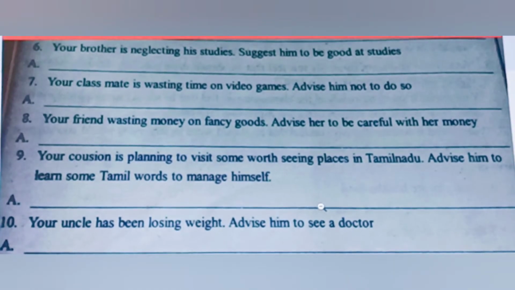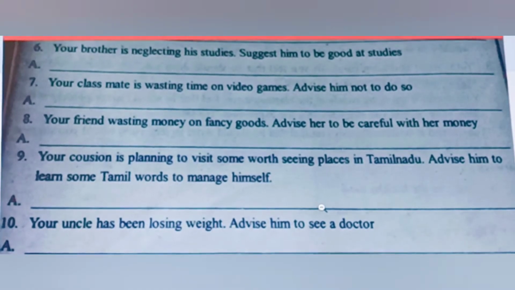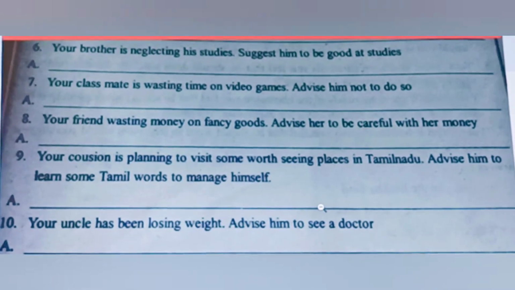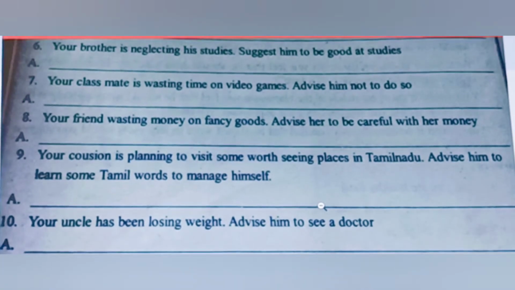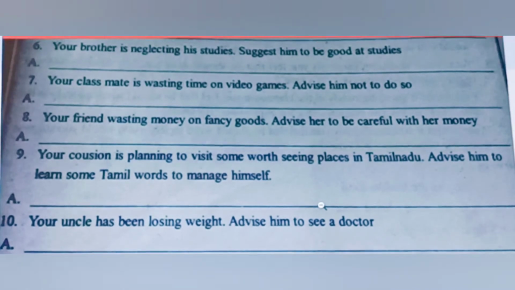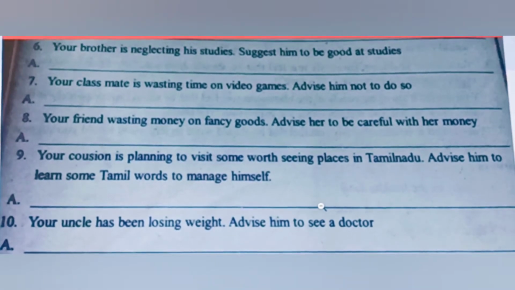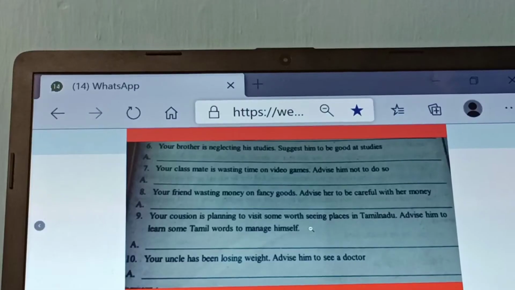Here, remember the third rule. The work is not given, and so you must see the first sentence. What is the first sentence here? "Is wasting." So, what is the first form of the verb? Waste. So, you must write "it is better to", or "you ought to", waste.